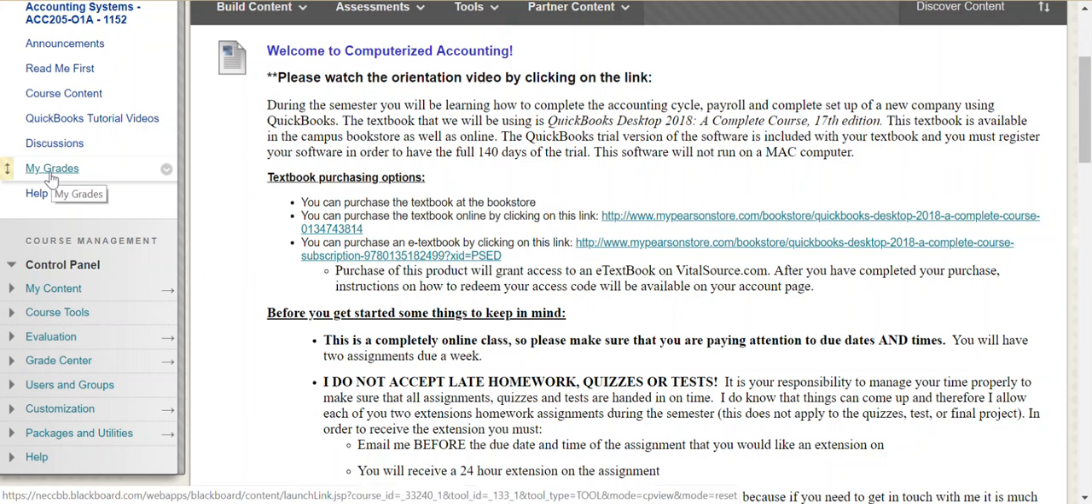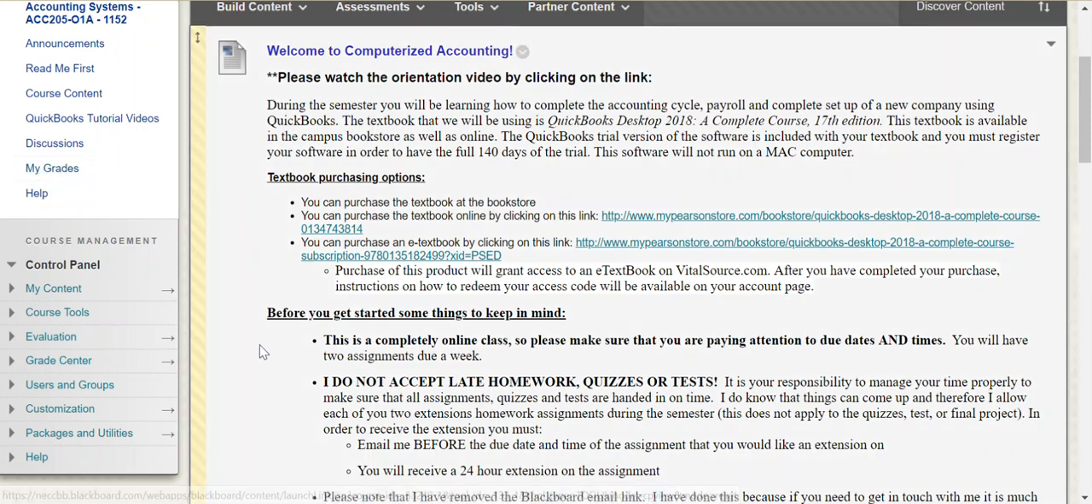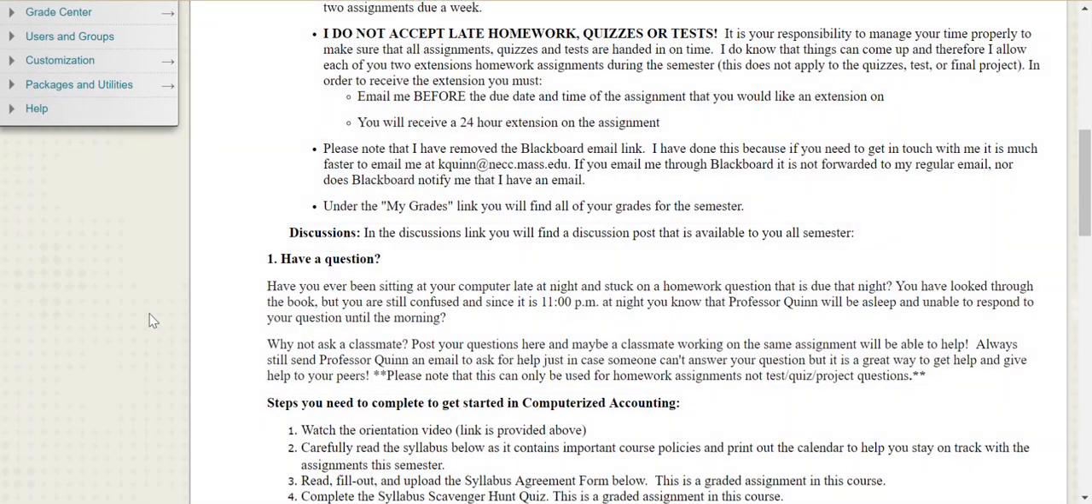You'll find all of your grades under that My Grades link here, over here on the left-hand side. So every homework assignment, quiz, test, and final project, all of your grades will be posted here, including some feedback. So every time I grade an end of chapter problem, I will be providing you feedback on anything that has to be corrected. So please make sure you read that feedback.